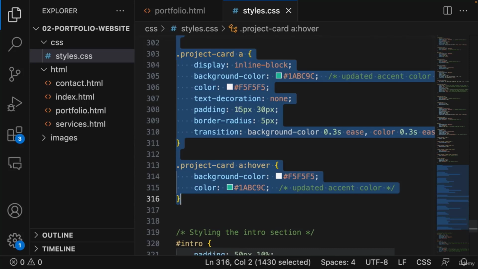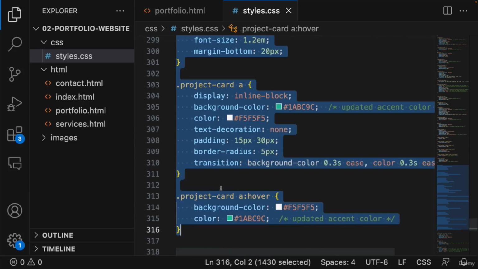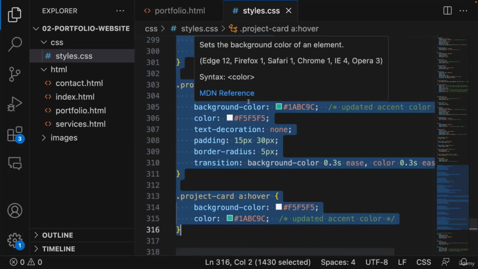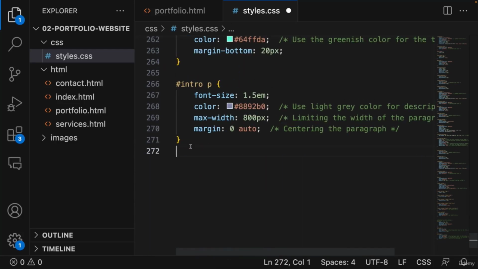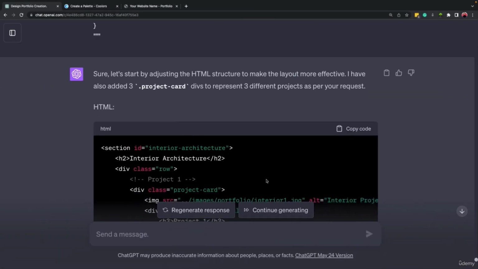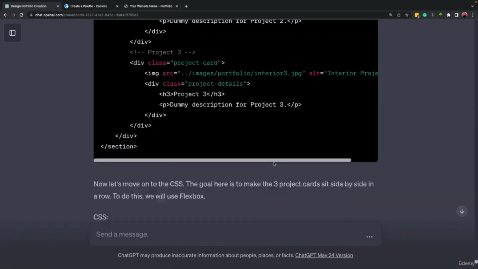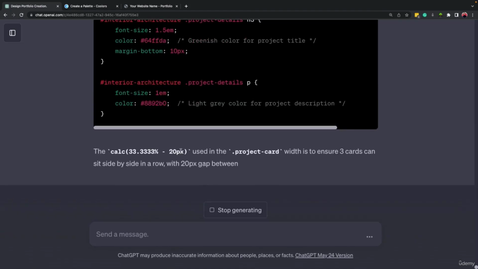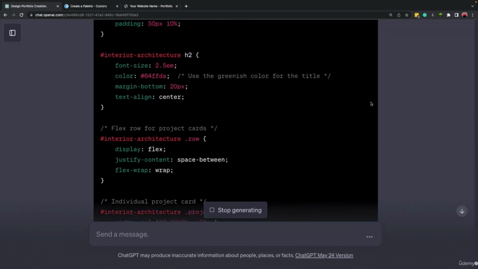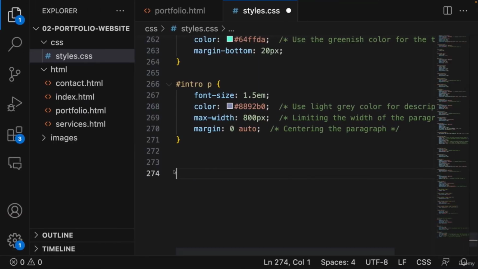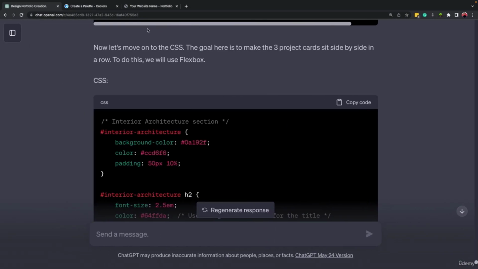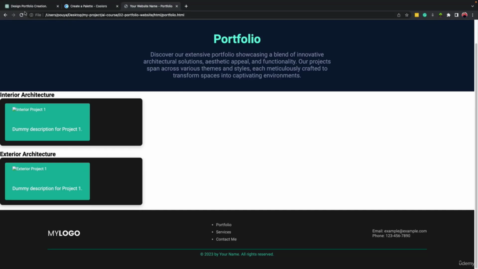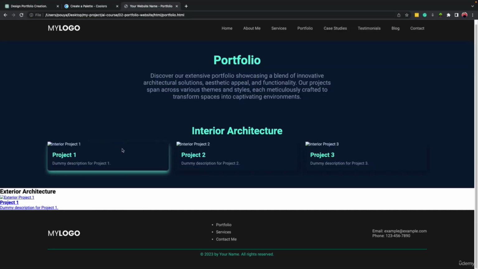And since we don't want this project card style that we had before, I'm going to remove them all. So we have footer, then we have intro, then we are going to have the rest of the style for the project card. I think, yeah, it's complete. So let's copy it all, come here and paste it. Save it, come back to our portfolio page, refresh it, and now it looks much nicer, right?